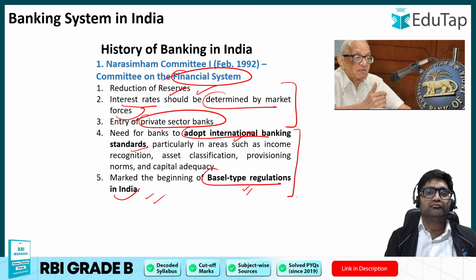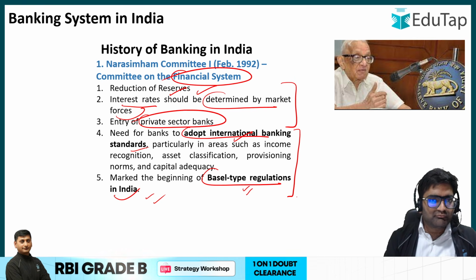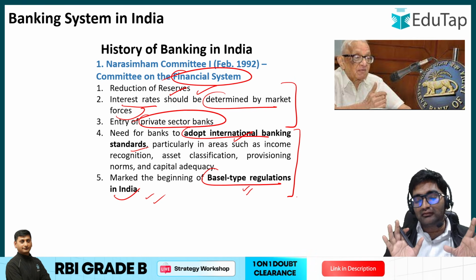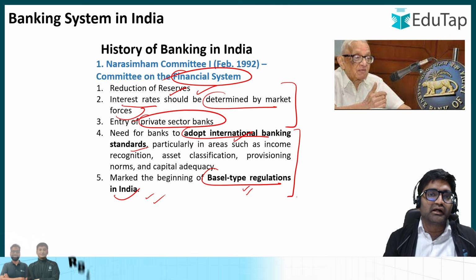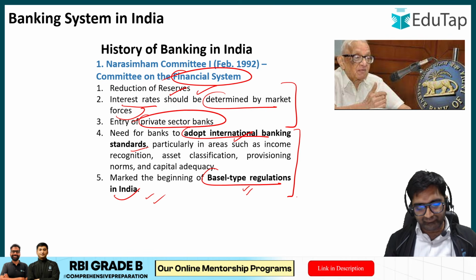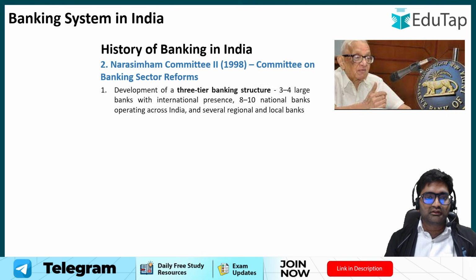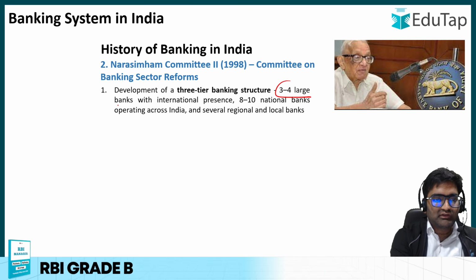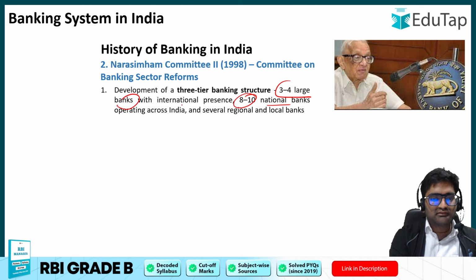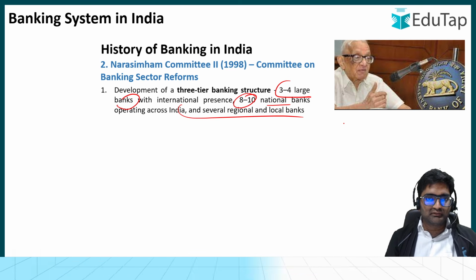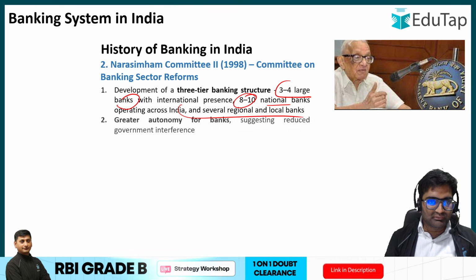Basel norms are for all banks all over the world, and their main aim is to maintain at least a level of capital with which the banks can function in a proper manner. So these were recommended to be implemented in India also. The Narasimhan Committee was brought back in 1998 and recommended a three-tier banking structure: three to four very large banks with international presence, 8 to 10 national banks, and several regional and local banks.